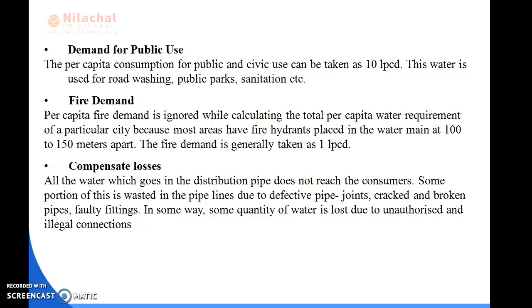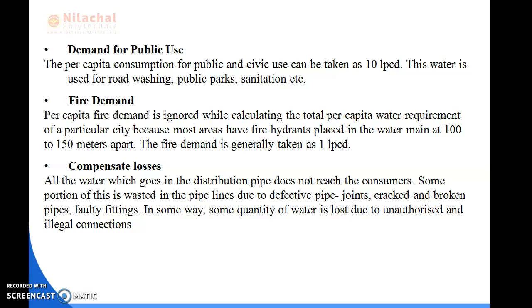In fire demand, as we know, per capita fire demand is ignored while calculating the total per capita water requirement of a particular city, because most of the areas have fire hydrants placed in the water main at 100 to 150 meters apart, and the fire demand is generally taken as 1 LPCD.